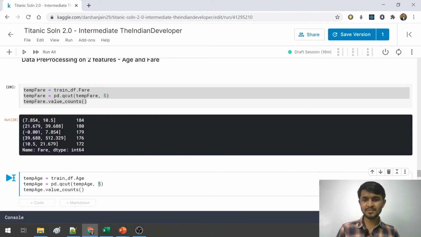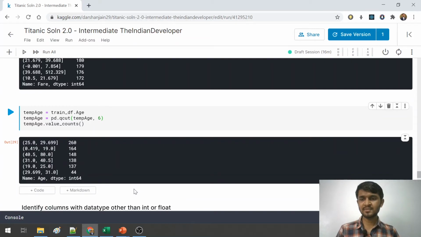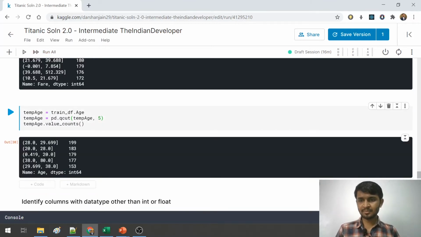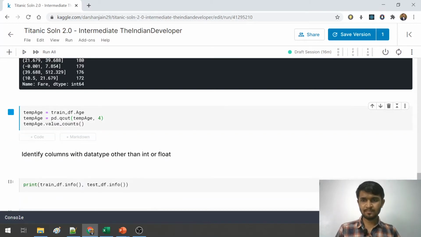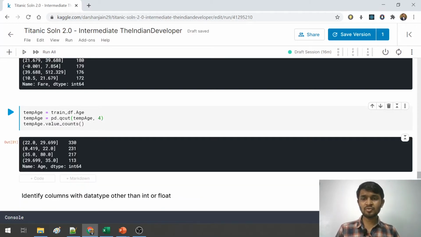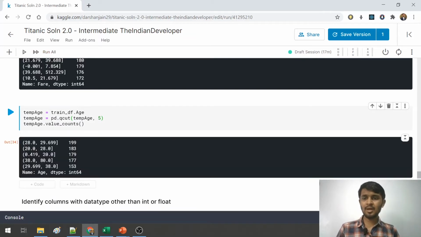And we will be taking 6 buckets here. I will show you why we are taking 6 buckets as well. Suppose I make it 5, I can see that all the numbers are more or less equally distributed. But if I make it 4, I can see that in this bucket there are 330 values, but in this bucket there are 113 values. So to make it evenly distributed, let us take 5 as the number of buckets, and now we will be replacing numbers by this range. So how do we do that?